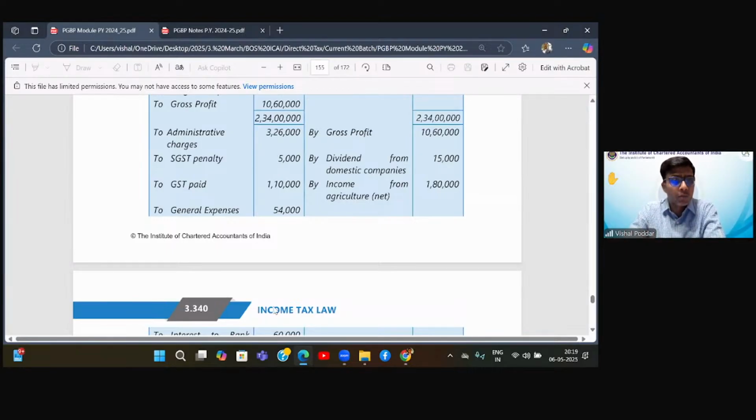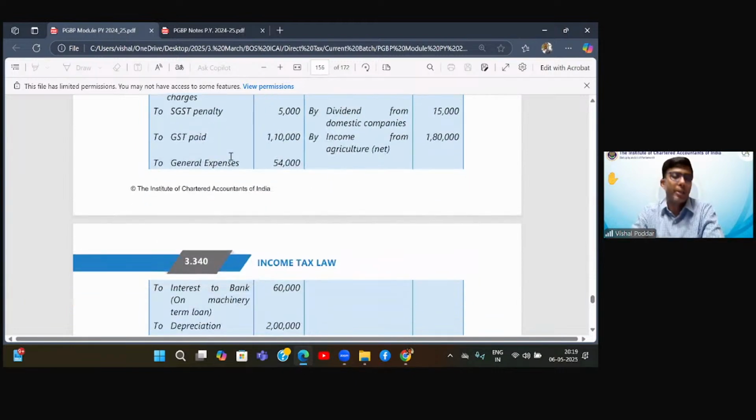Now in the answer, somebody is saying add, somebody is saying less. I'm simply saying that it is allowed to you that you can take an assumption and write the answer. If I take the assumption that it is penalty for an offense, then I will add. So I will write SGST penalty, add, bracket, assume to be offense. And again, I'll write a note because I'm assuming something; better to explain. Second assumption could be I'll do nothing because I presume that it is not an offense. Still, I will write a note. I've not done anything in the reconciliation, but I still have to write in the note to specify why I have not done anything for this penalty.